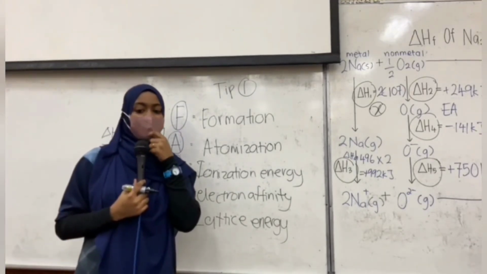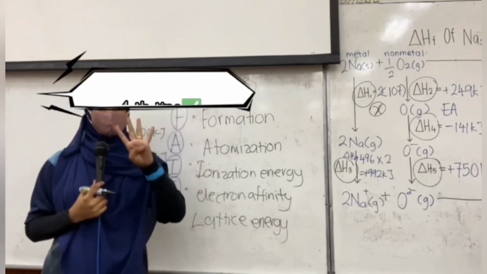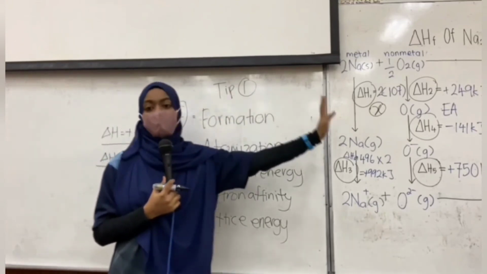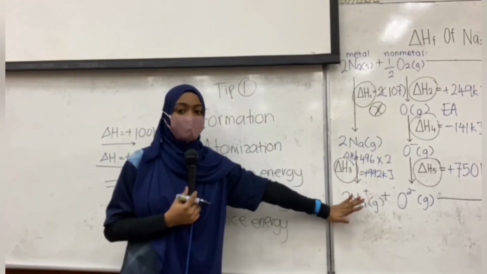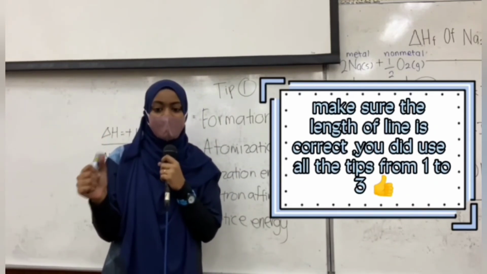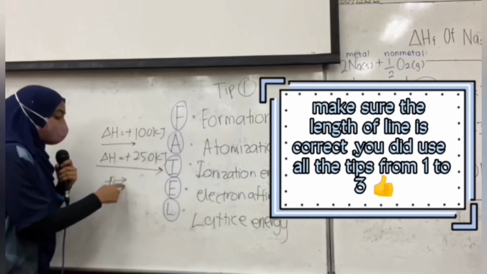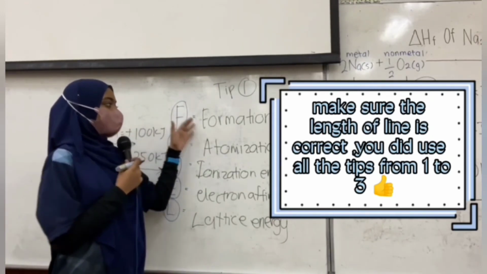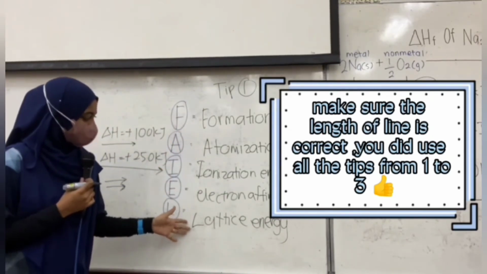Okay, I want to give the fourth tip, which is, if you are done drawing all of the energy level diagram, make sure all points are correct. Okay, the lines follow the order, and you must identify all these things, the file.